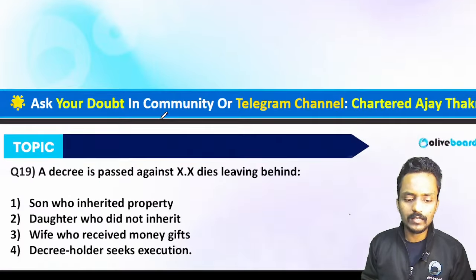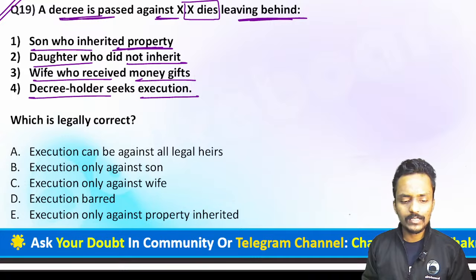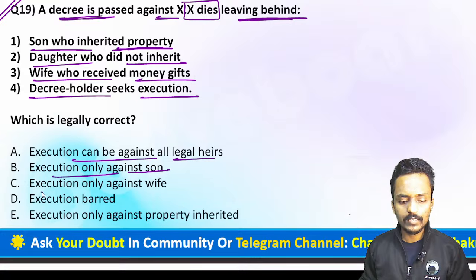Please let me know in the chat box what according to you is the absolutely correct answer. The options are: execution can be against all the legal heirs, execution can be against only the son, execution against only the wife, execution will remain barred, and execution only against the property inherited. So what do you think right now? Which option is absolutely correct, guys?